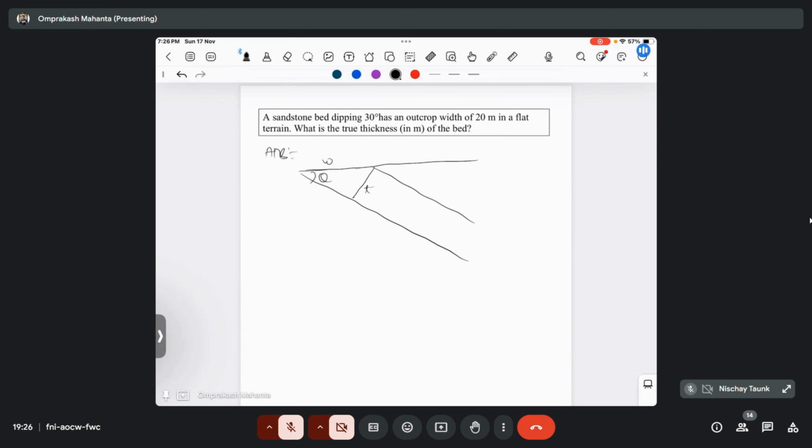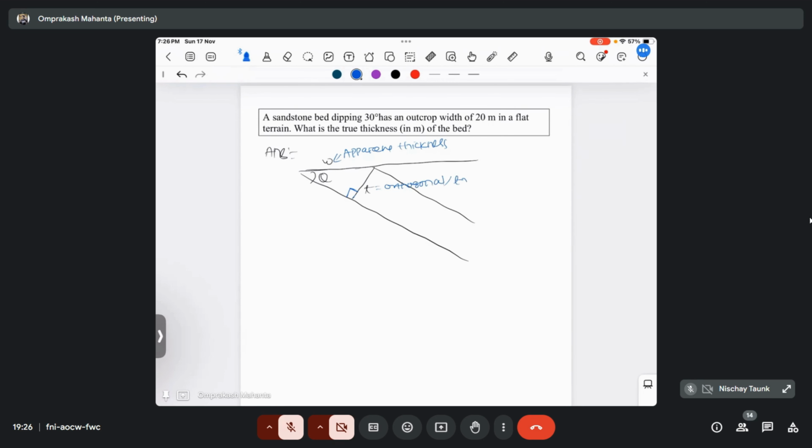Okay, so what is W? Basically W is your apparent thickness, and T is basically your orthogonal thickness. T is your orthogonal thickness, or you can say true thickness.